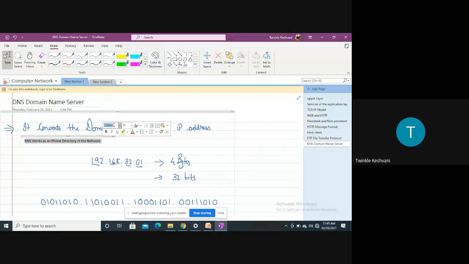Now, as I've said, the purpose of using the DNS is to convert the domain name into the IP address. Now, you don't know the concept of IP address, right? We will study the IP address in detail in chapter 4, the network layer. But for understanding this basic topic, I need to give you a brief introduction about the IP address. So an IP address is nothing but a 4-byte address. As you can see on the screen,